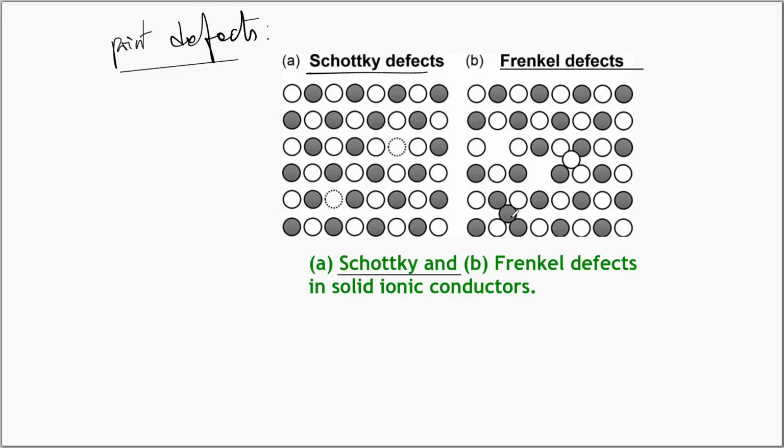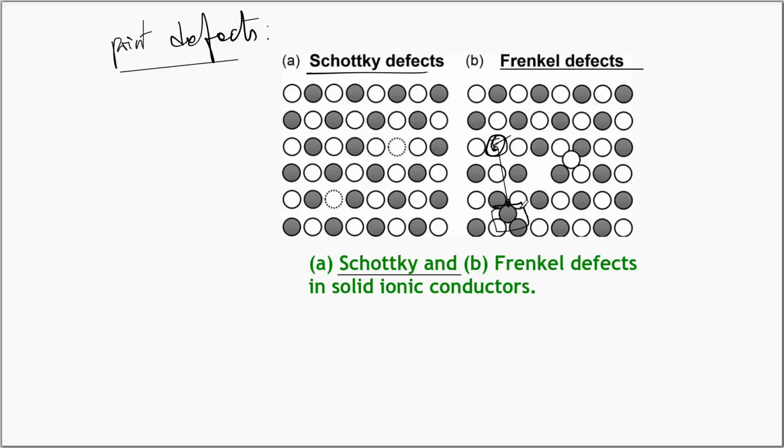And in the case of a Frenkel defect, you see you have a filled circle here, another filled circle, but in this structure here we should be having a filled circle, but that filled circle is missing and it has come to this location. From the regular structure, the atom or the ion moves into an interstitial.